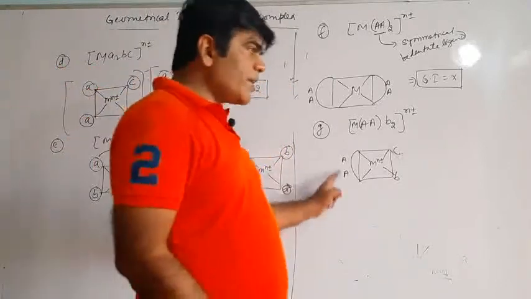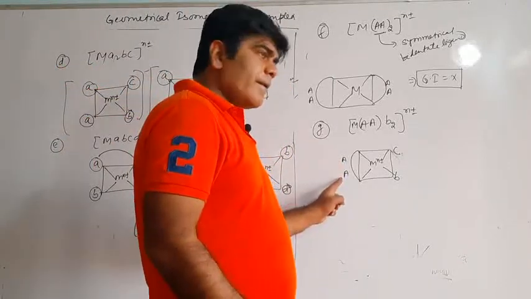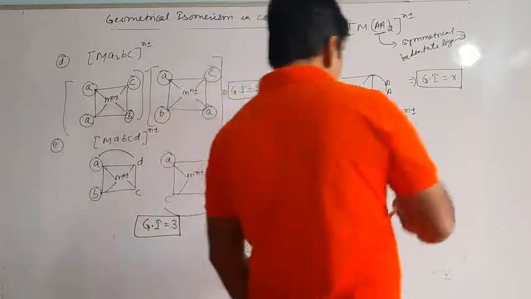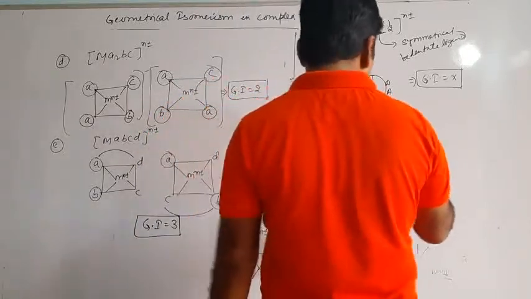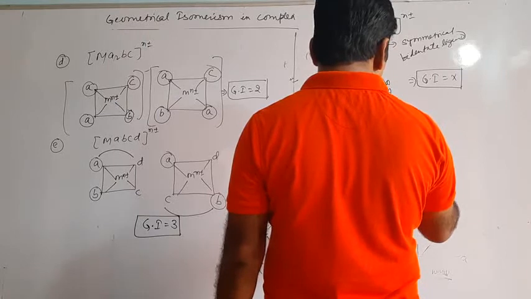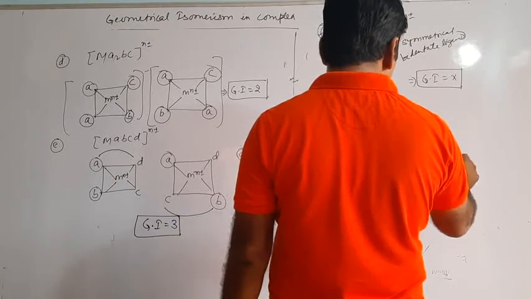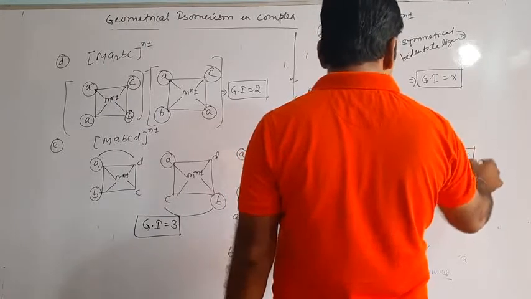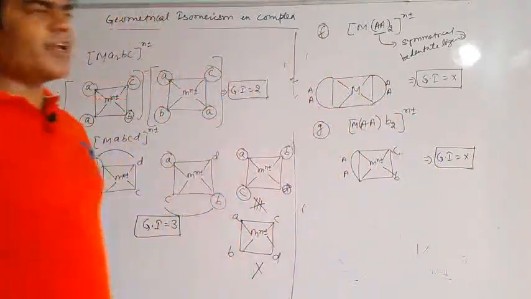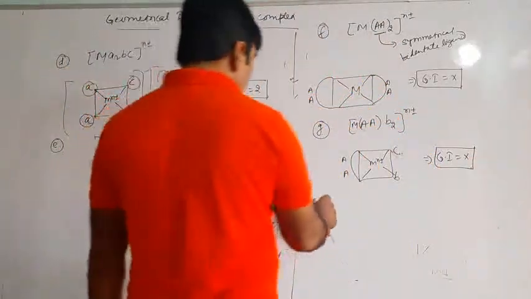Because this is a symmetrical bidentate ligand A and A, there is no difference in the arrangement of B. So what is this? There will be no geometrical isomerism. So GI is possible or not? No. GI is not possible. But how many geometries are possible? Only one geometry is possible.